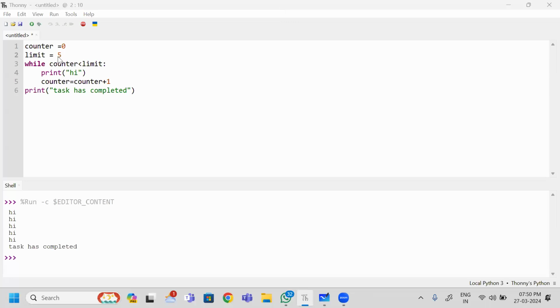Tell me, what can I do here? I want to take the input from the end user. So this limit needs to be taken from the end user. What can I do at this place?